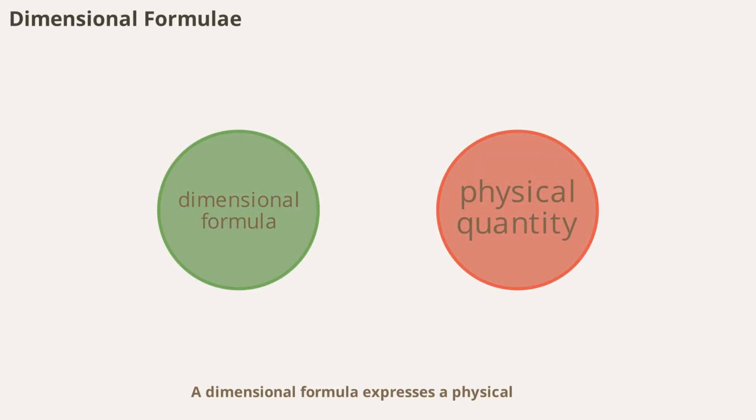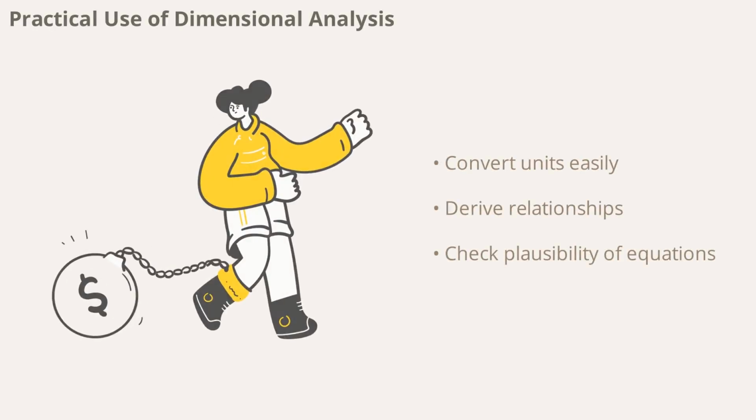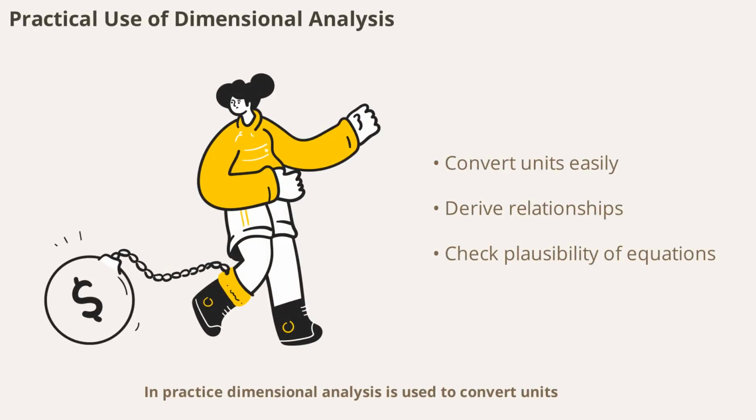Dimensional formula expresses a physical quantity in terms of the base quantities. For example, the dimensional formula for velocity is LT^-1, where L stands for length and T for time. Dimensional formulae help in understanding the relationships between different physical quantities and in checking the validity of equations. In practice, dimensional analysis is used to convert units, derive relationships between quantities, and check the plausibility of equations.